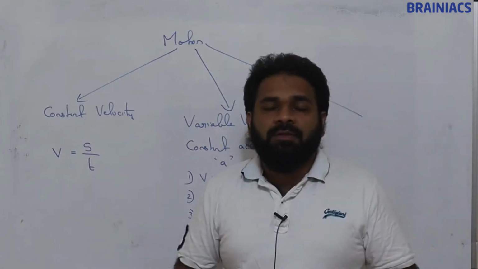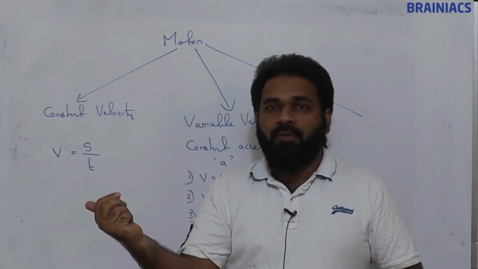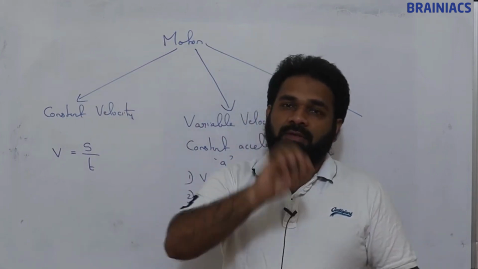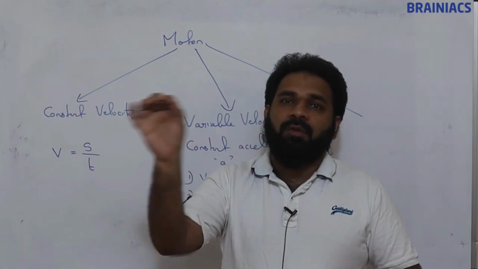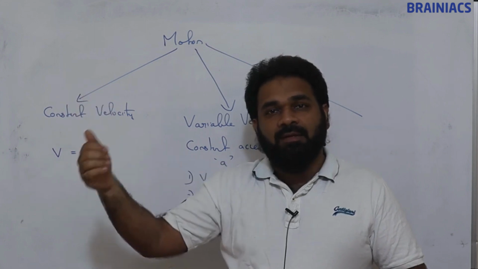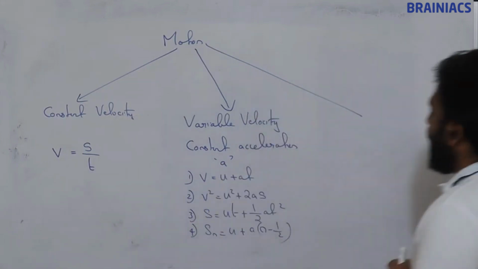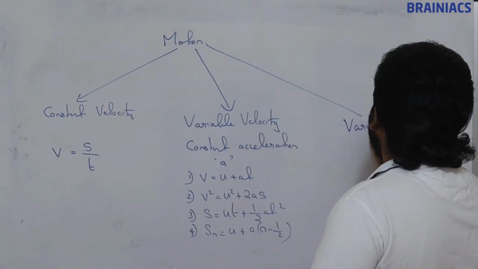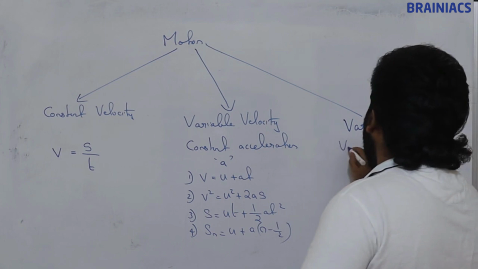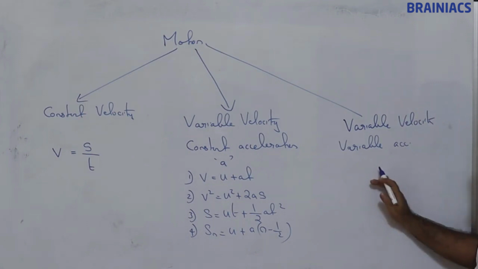If it is variable velocity, it need not always be constant acceleration. Velocity can go from 1 to 10, 10 to 5, 10 to 3. It can have many values. Velocity was 1 meter per second, then became 5 meter per second, then 10 meter per second, then decreases to 8, 6, 0, then again increases. No constant acceleration. So variable velocity, but at the same time variable acceleration too. Variable acceleration also.